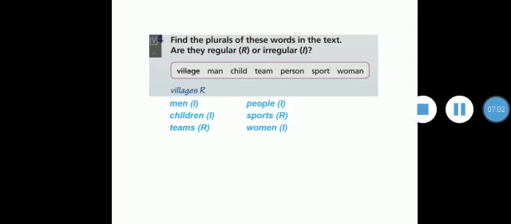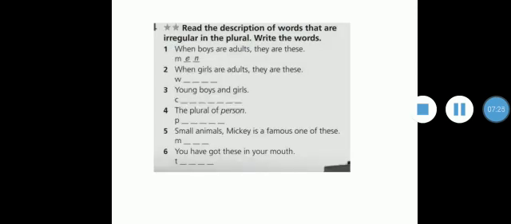Sport, it is regular because we can say sport and sports. And woman, it is irregular because you can't say woman's. No, you're going to say women. So you have to memorize the irregular plural forms here: women, people, children, and men. Exercise number 4 in the workbook is about the irregular plurals. Read the description of words that are irregular in the plural, and write the word.